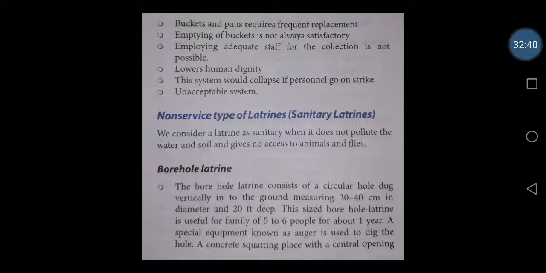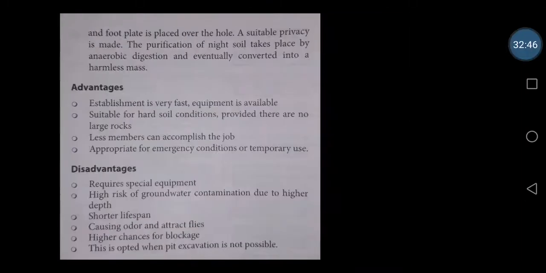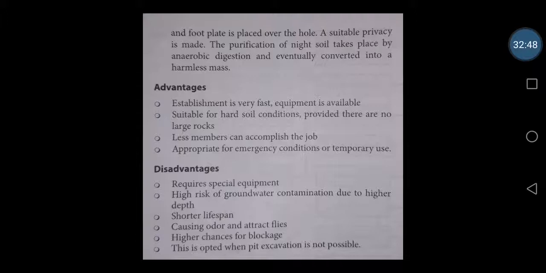A concrete squatting plate with a central opening and foot plate is placed over the hole, so that a sitting area is there. We have a foot plate also, and suitable privacy is also made. That means it may be covered with just a cloth fencing, or with a temporary wooden material, or with a plastic material. So proper privacy is also made there.